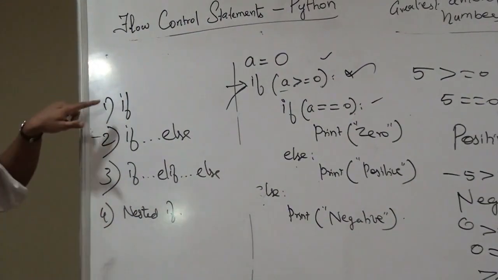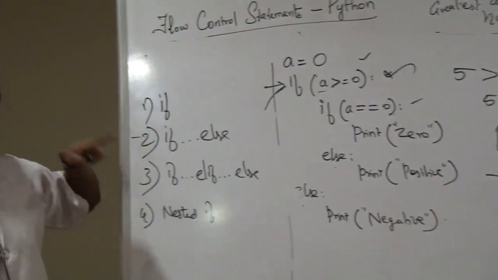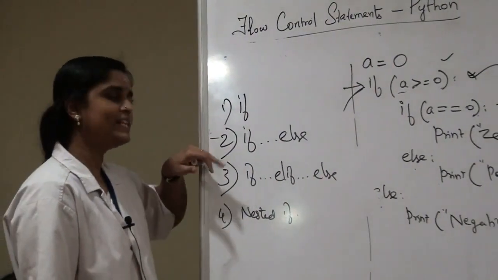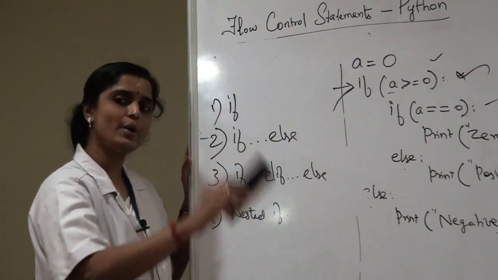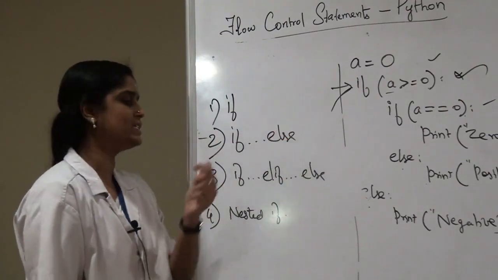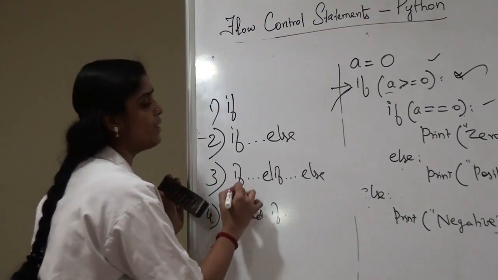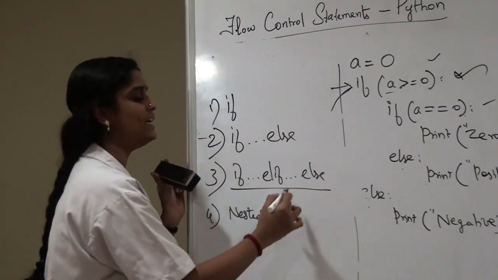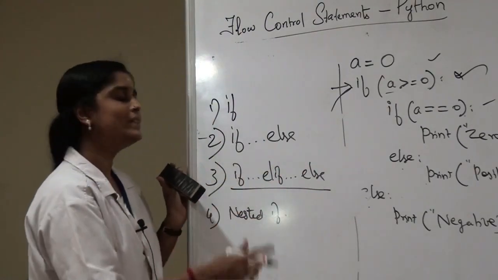So in case of if statement, if the condition is true, the statement gets executed. In case of if else, if the condition is true, then we are going to execute a set of statements. If the condition is false, then the else part gets executed. Then in case of if elif else, if the first condition is true, then we can execute the